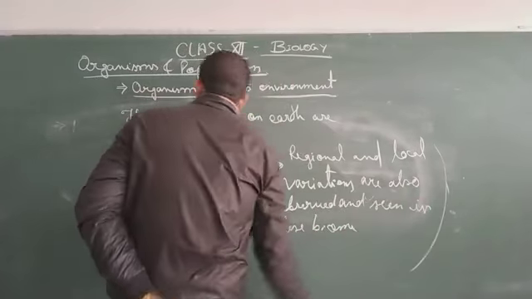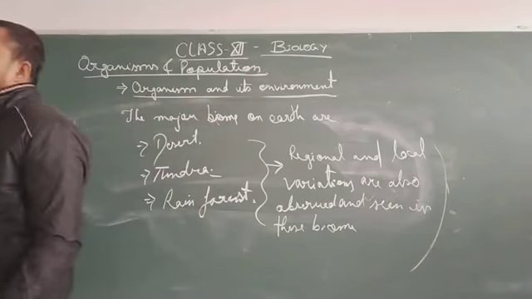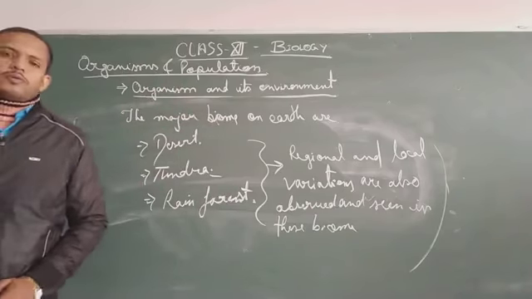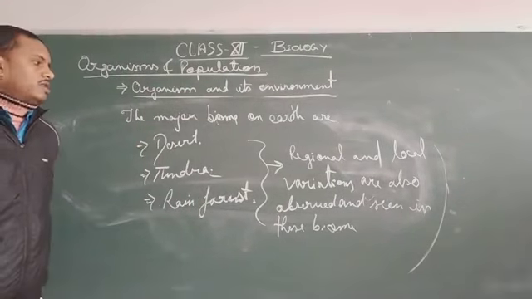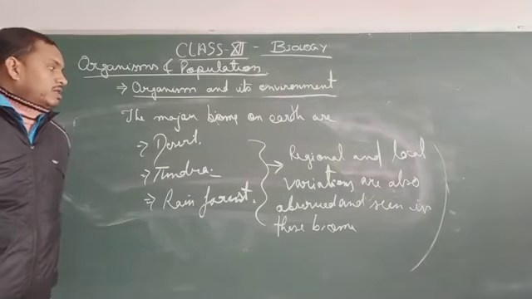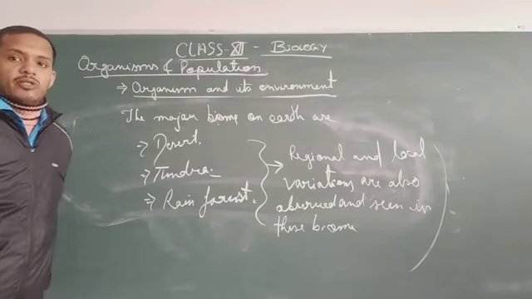Now suppose we talk about the desert, so in that case we can see the Kalahari desert, and you can see the desert of Rajasthan.